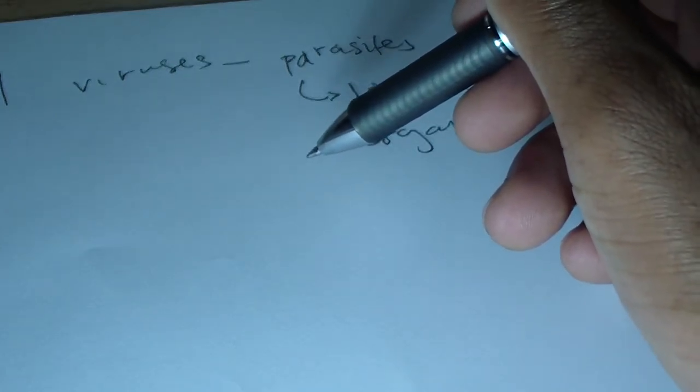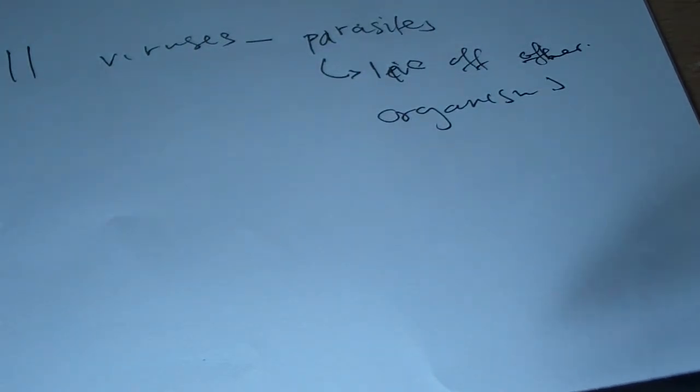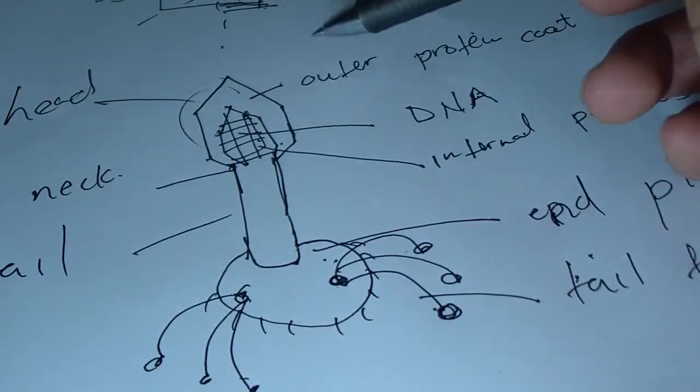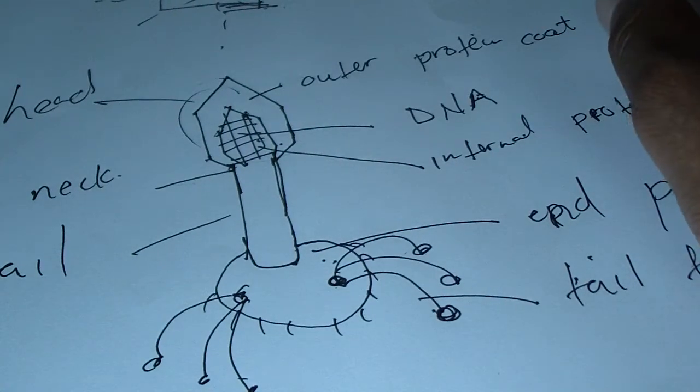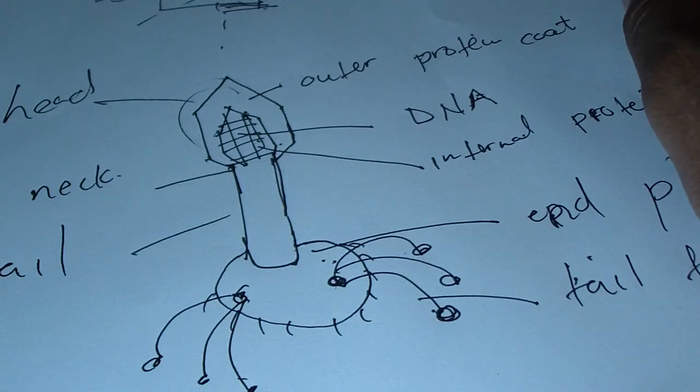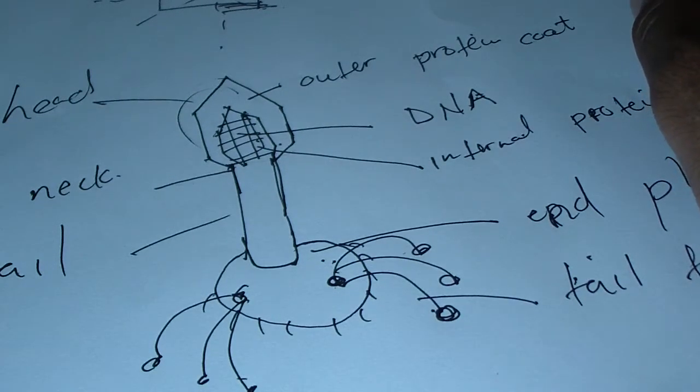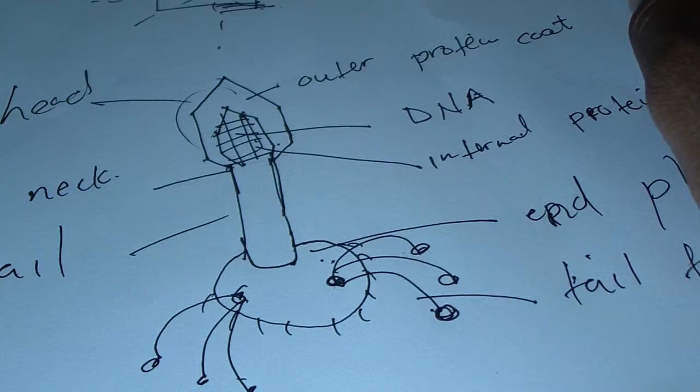So important points to note. In any questions that you might get, remember, viruses are very, very small, and you also need to be able to draw the structure of a virus and label it. Remember this structure, you need to be able to draw it and label it from your head. Then points to remember: viruses are very, very small. They live off other organisms.